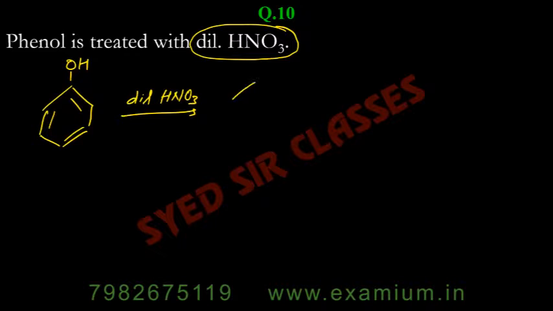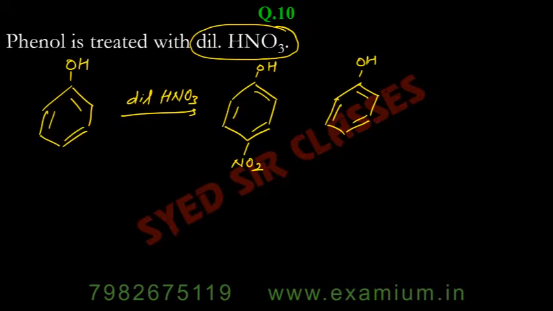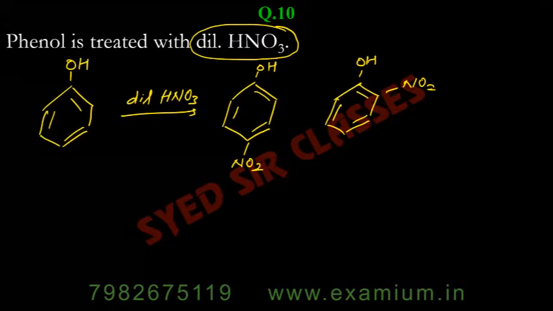Okay, remember dilute HNO3. Then a similar reaction will happen. You will have NO2 group attached to para and NO2 group attached to ortho. Para as usual will be the major, para nitrophenol will be the major product.